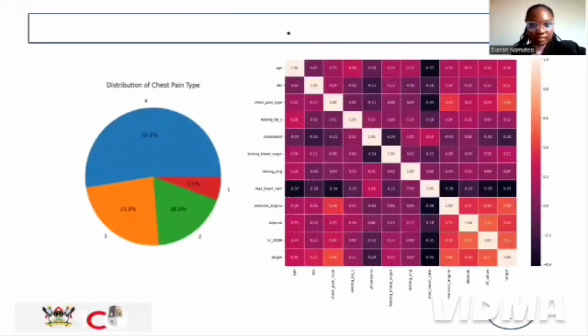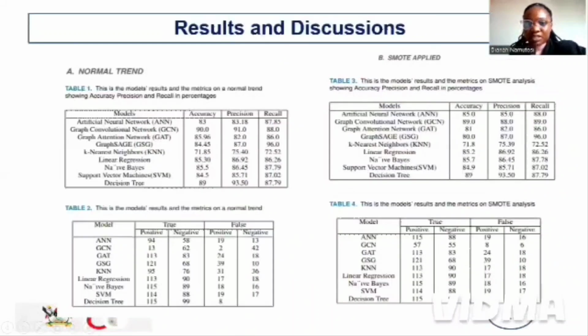So this is just a representation of the features that contributed more, which is the chest pain type. It has 4 groups. And then this is the heat map. The lighter ones show the highly, positively correlating features to the predictions. So we see that here, chest pain type and ST slope are the ones that are contributing highly to the disease. And these are the results that we got.